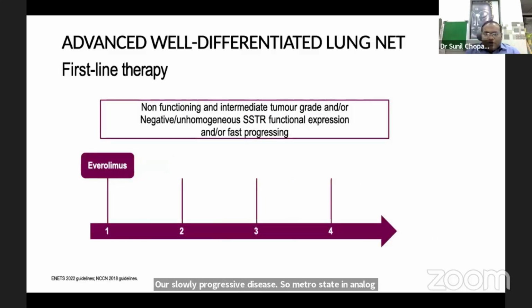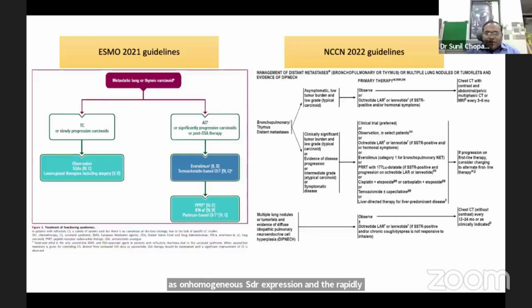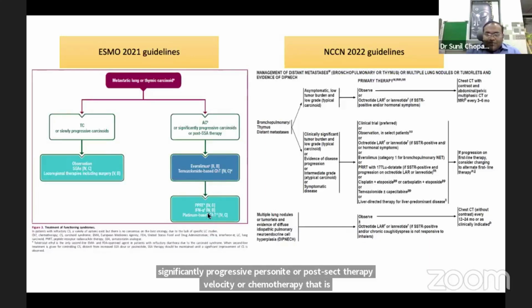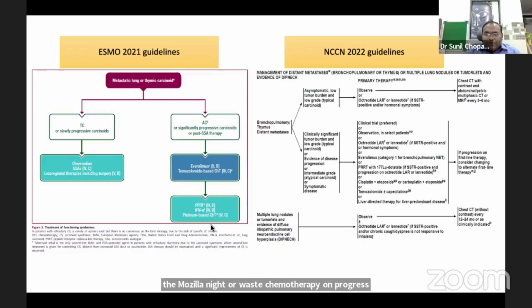For a non-functioning tumor and intermediate tumor grade, as well as inhomogeneous SSTR expression and rapidly progressing disease, everolimus is the drug which is used. It's an mTOR inhibitor. If we look at the ESMO guideline and NCCN guideline, for slowly progressive disease, either observation or somatostatin analogs are recommended. For atypical carcinoid with a significantly progressive carcinoid or post-SSA therapy, everolimus or chemotherapy, that is temozolomide based chemotherapy. On progression, we may consider PRRT, interferon alpha, or platinum based chemotherapy.